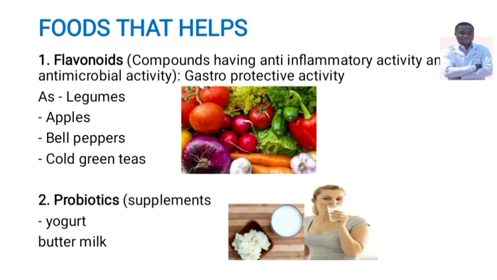The first one we have is flavonoids. Flavonoids are compounds having anti-inflammatory activity and antimicrobial activity. Therefore, they provide gastroprotective activity in the stomach.